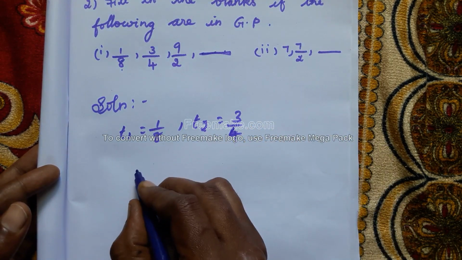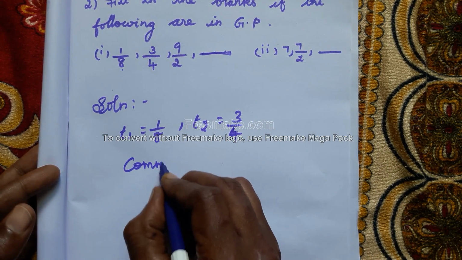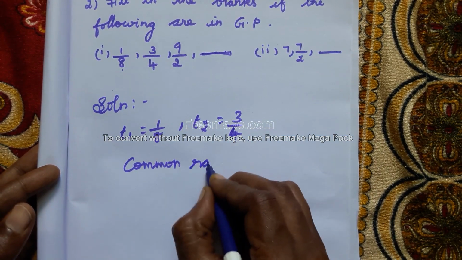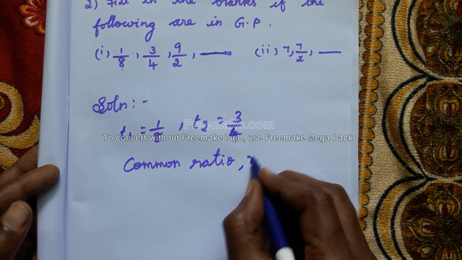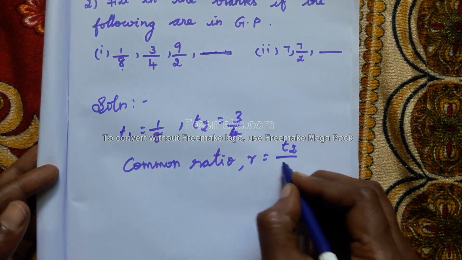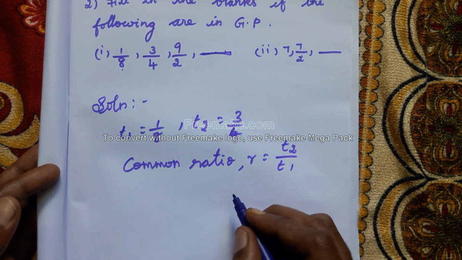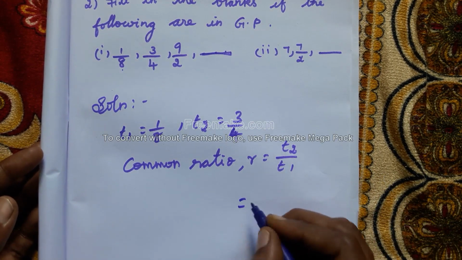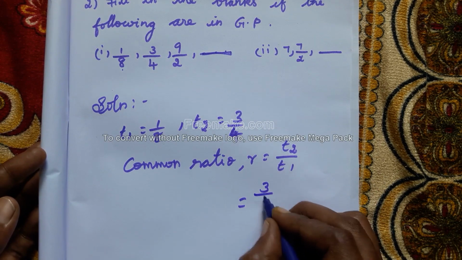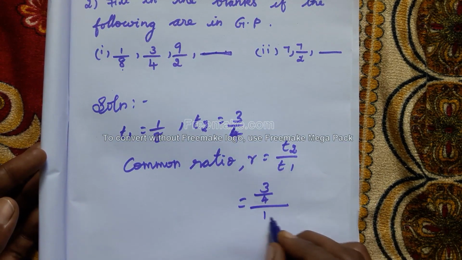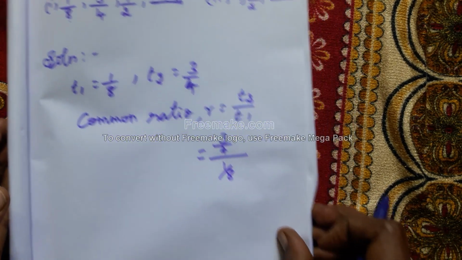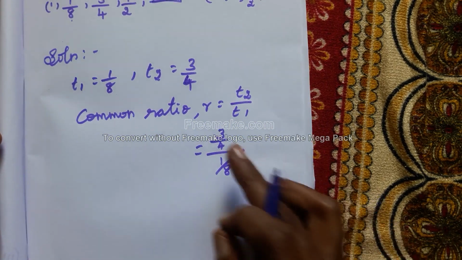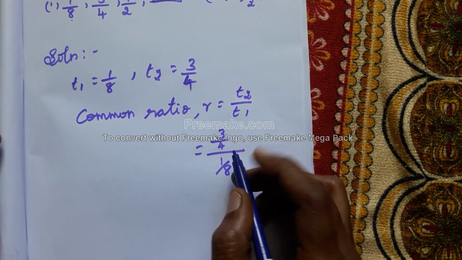Here the common ratio R is equal to T2 by T1, or T3 by T2 we can write it. T2 by T1 means 3 by 4 divided by 1 by 8. How can we divide this?